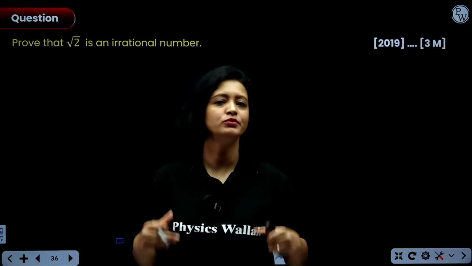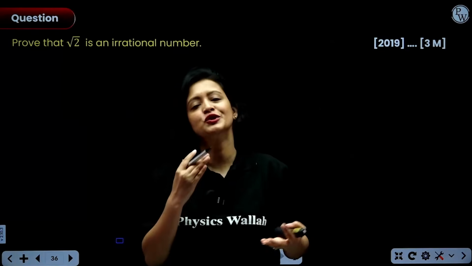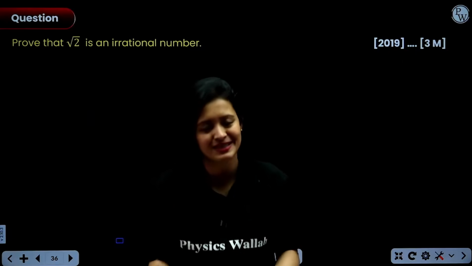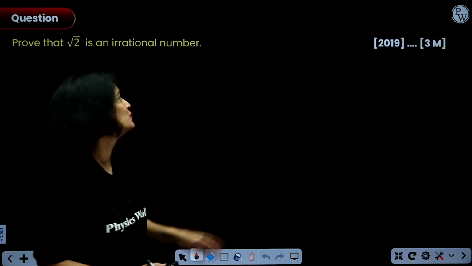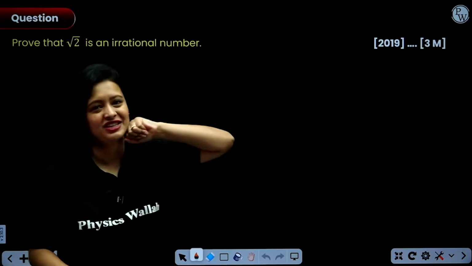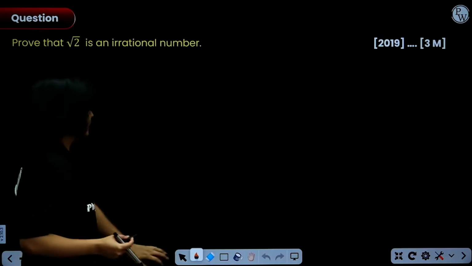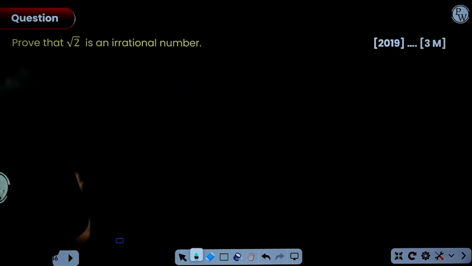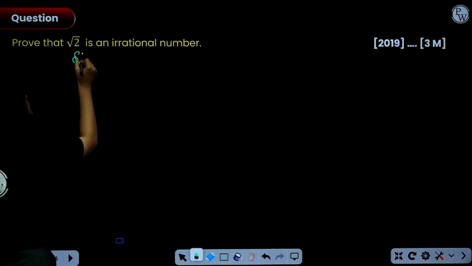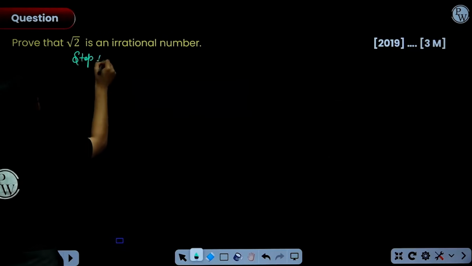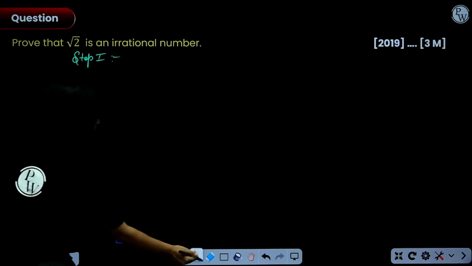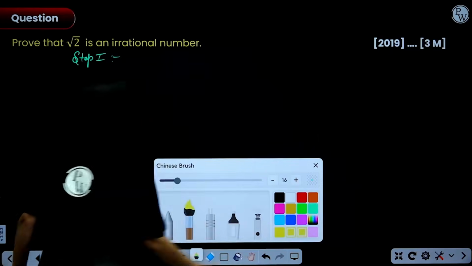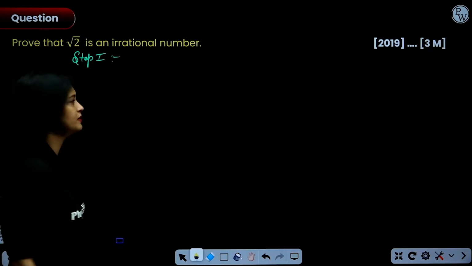These types of problems would obviously come. You should know the steps, everyone. So listen closely. You have to prove that the given number here is an irrational number. Now, the proof always starts with a contradiction. So always step one. Step one is basically assuming that the given number is actually rational.